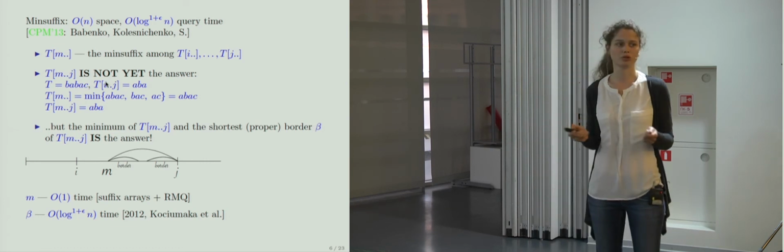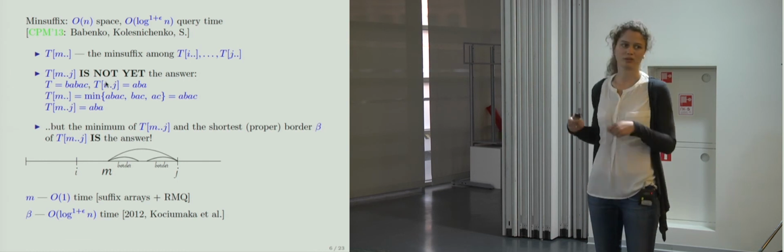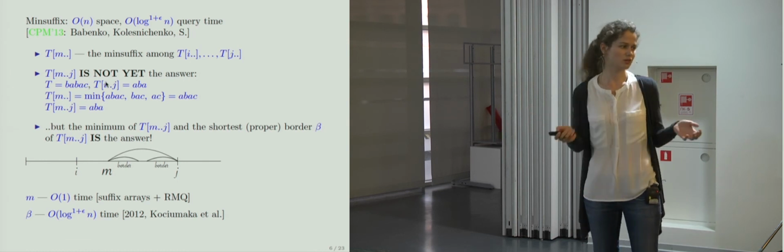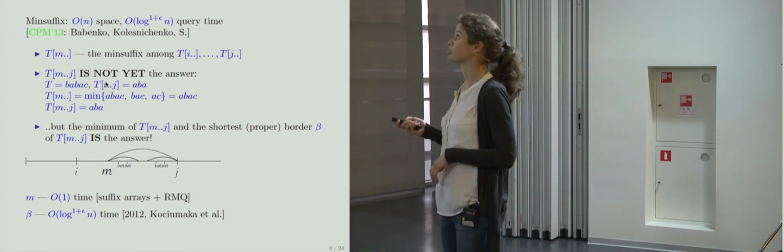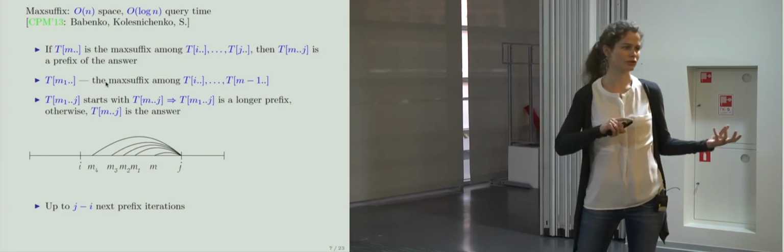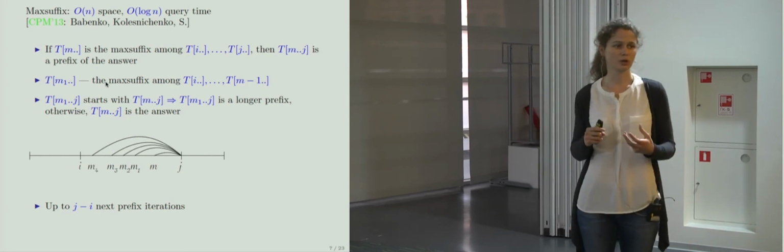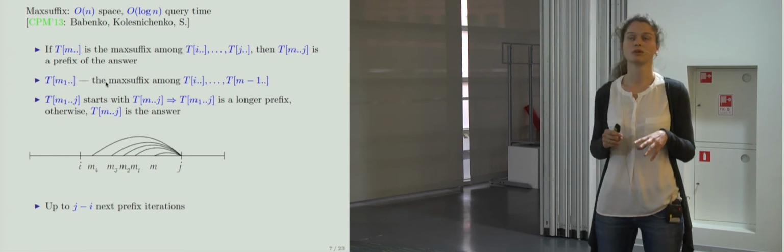The shortest border of any substring can be found in log to the 1 plus epsilon n time. So that's it. That was our solution to the minimal suffix problem. For the maximal suffix problem, actually I like it a little bit more than our solution to the minimal suffix problem, because it doesn't use any black boxes, only combinatorics on words.